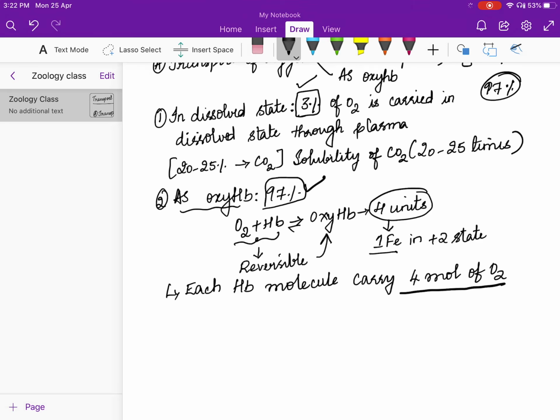All right. So far I've taught you only a little bit of introduction about how the transportation has initially started taking place. In tomorrow's class, or in the next class, we'll be further dealing with how exactly the oxygen dissociation curve is going to take place.